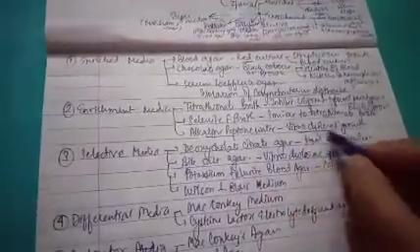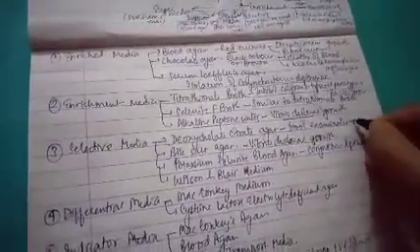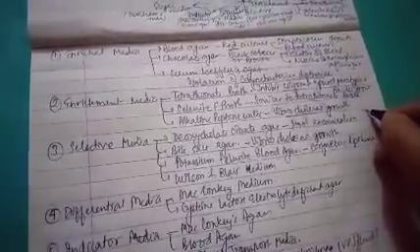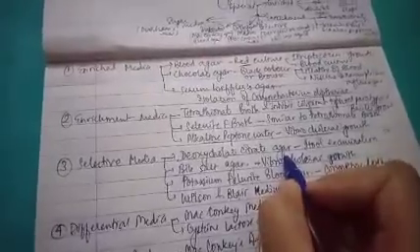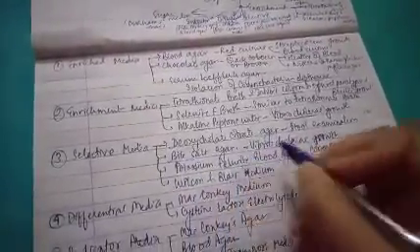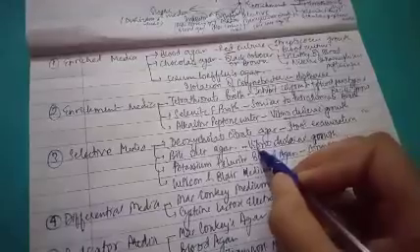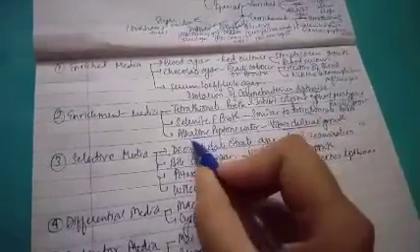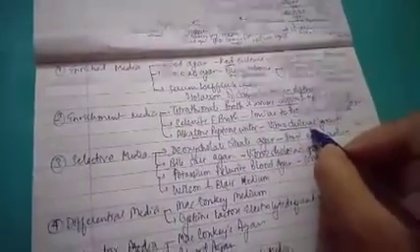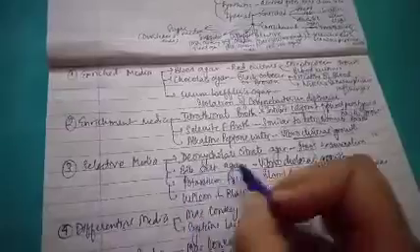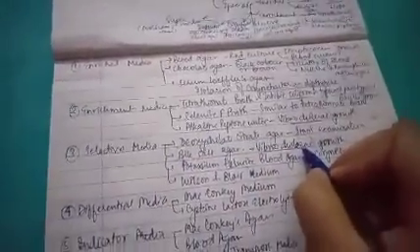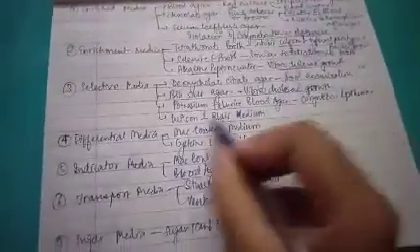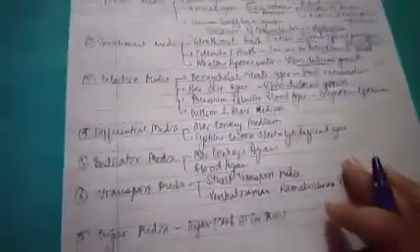Deoxycholate citrate agar can be used for stool examination in any of the diarrhea types of diseases. Next is bile salt agar. In bile salt agar also we will see the Vibrio cholerae growth. In alkaline peptone water, which acts as an enrichment media, we also see Vibrio cholerae. While in selective media, bile salt agar, here also we will see Vibrio cholerae growth. Next are potassium tellurite blood agar and Wilson Blair medium. You can study about these in the book.